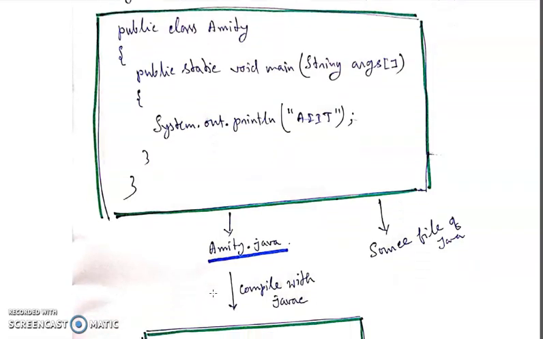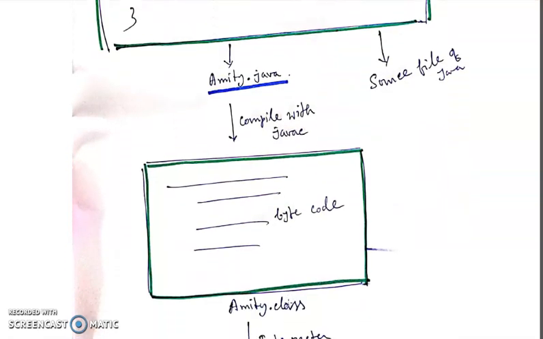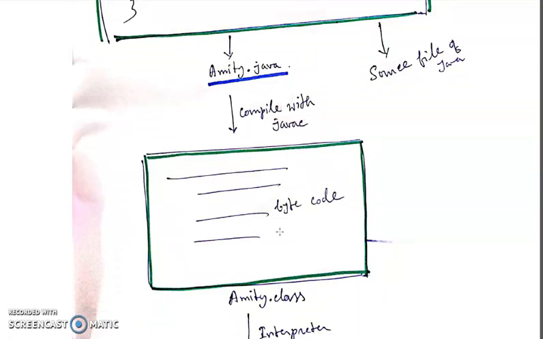Now if this is the source file amity.java, then after writing this source file you have to compile it with javac. Javac is a compiler. If you compile it, it will generate the amity.class file. Whatever content is written within that class file is called bytecode.